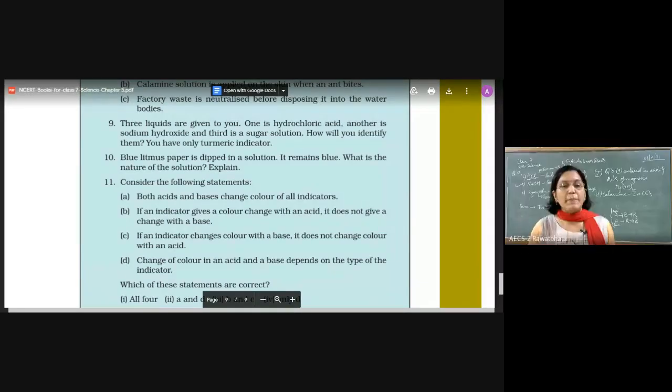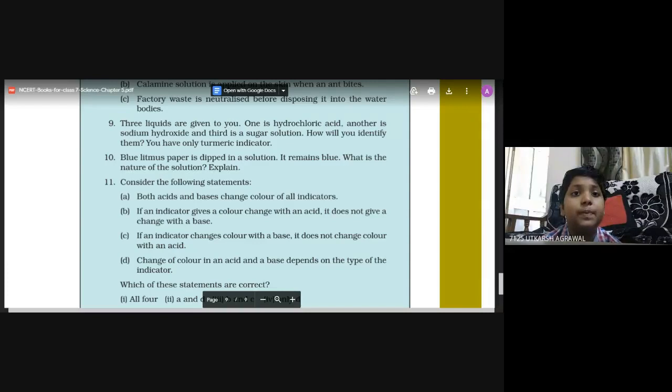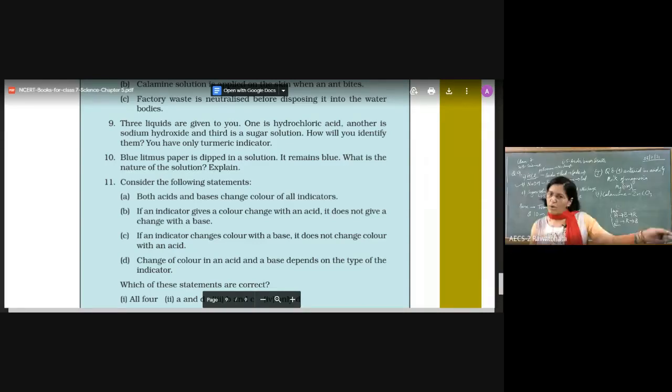Blue litmus paper is dipped in a solution, it remains blue. They are asking, what is the nature of the solution? Students answer: basic. What about neutral? In neutral also it will remain blue.